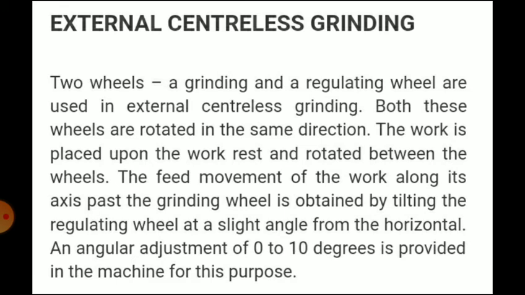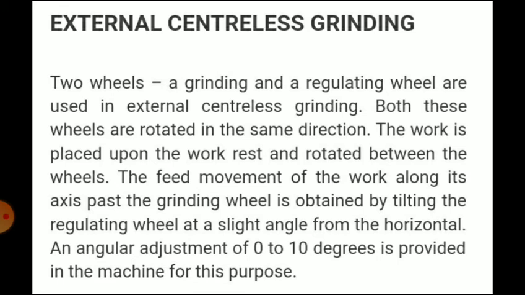So the principal elements of the external centerless grinder are the grinding wheel, second the regulating or backup wheel, and the work rest. Both wheels are rotated in the same direction. The work rest is located between the wheels. The work is placed upon the work rest and together with the regulating wheel is fed forward, forcing the work against the grinding wheel.